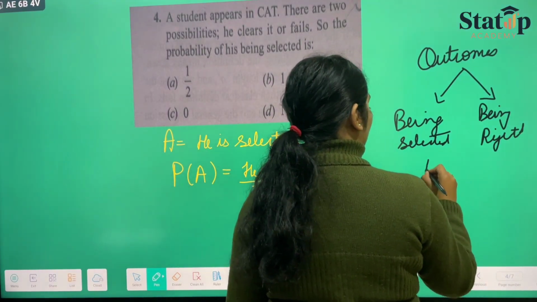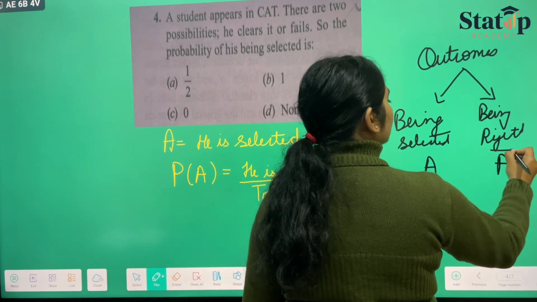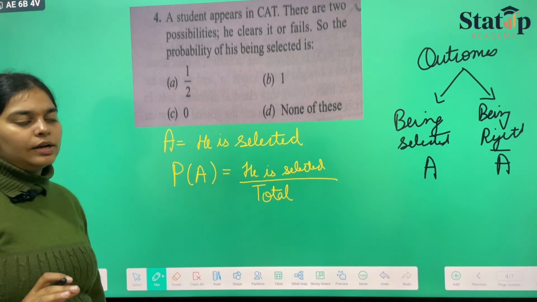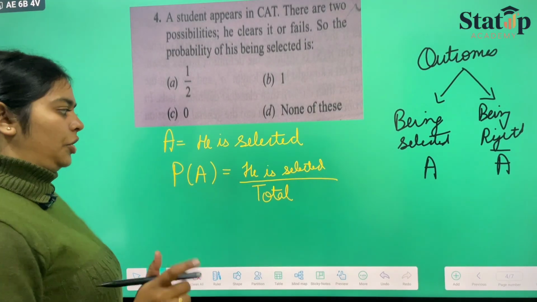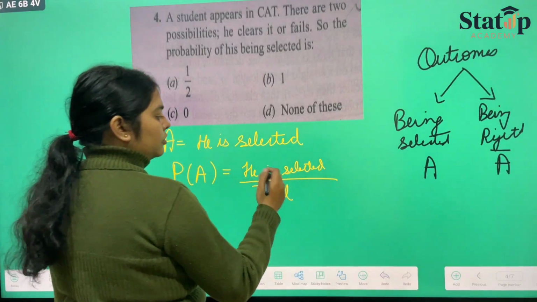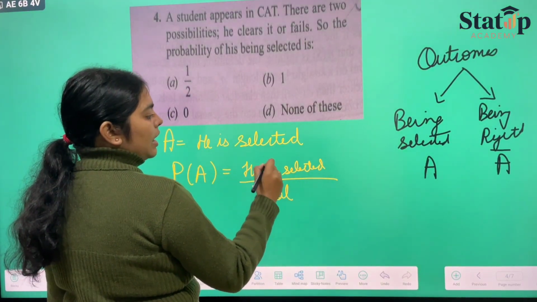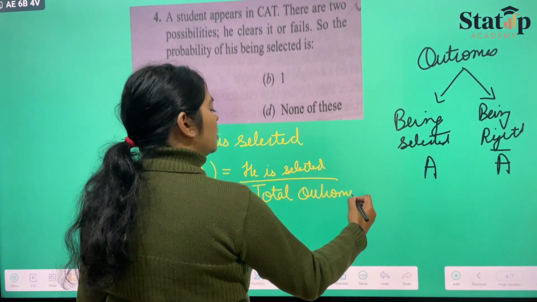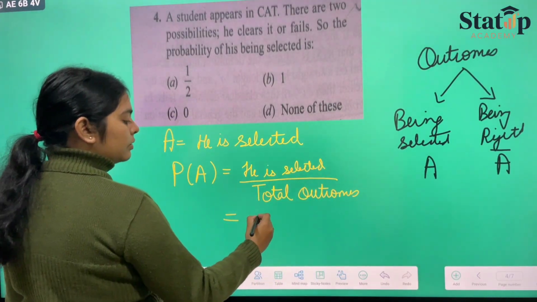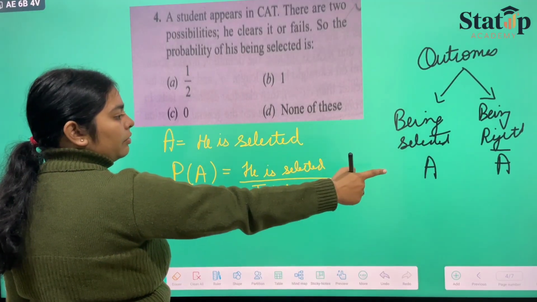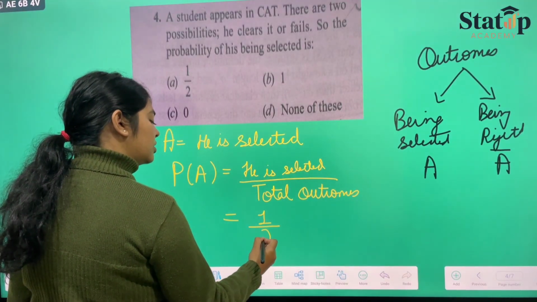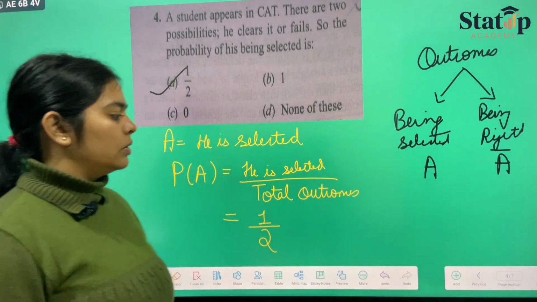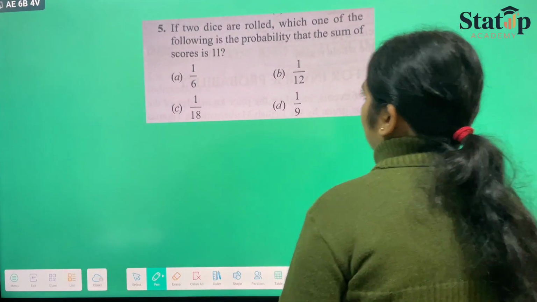Let us say it is event A and event A bar. Event A is that the student is selected, and event A bar is that the student is rejected. Then the probability of occurrence of A is the number of outcomes favorable to A upon the total outcomes. Probability of him being selected is 1 and the total outcome is 2. So our answer will be 1 by 2, which is option A. It was an easier one based on the classical probability definition.